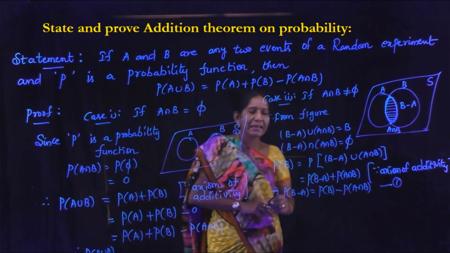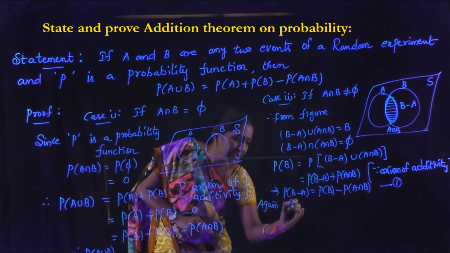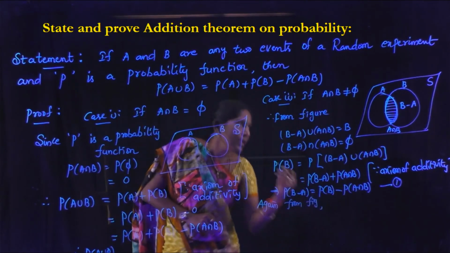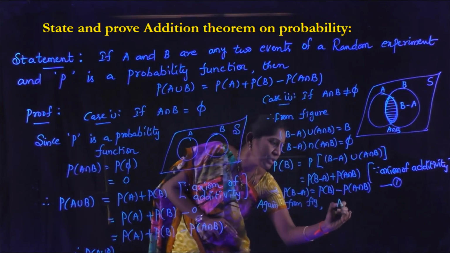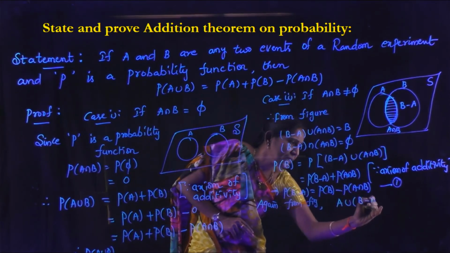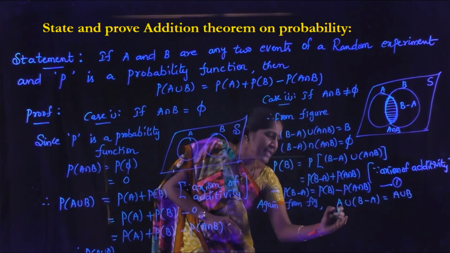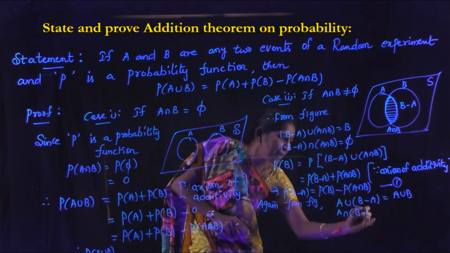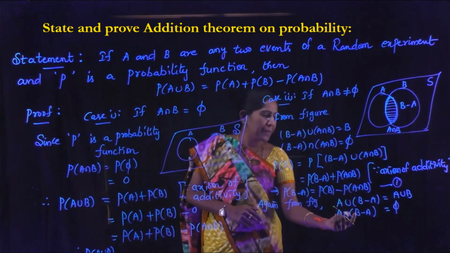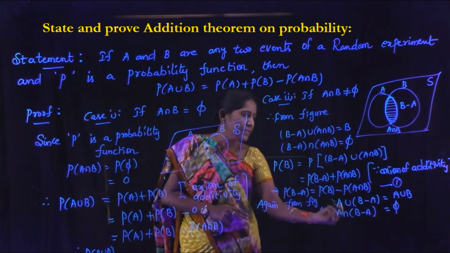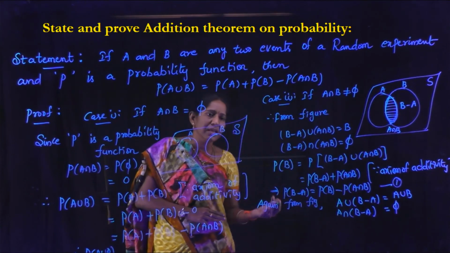And again from the figure, A union B minus A, that is A union B, and A intersection B minus A equals pi. So here also we can apply the axiom of additivity, since these two events A and B minus A are mutually exclusive.